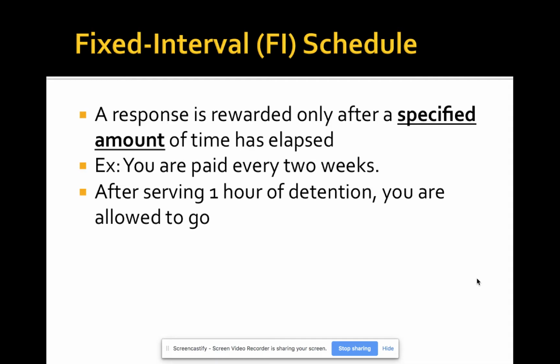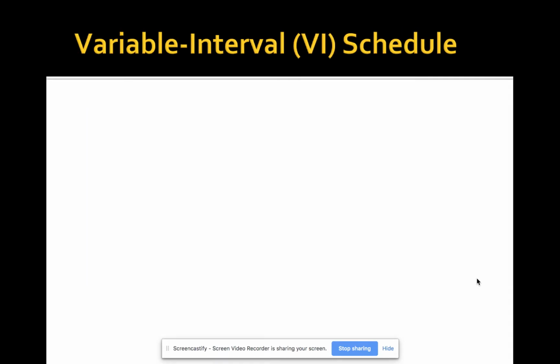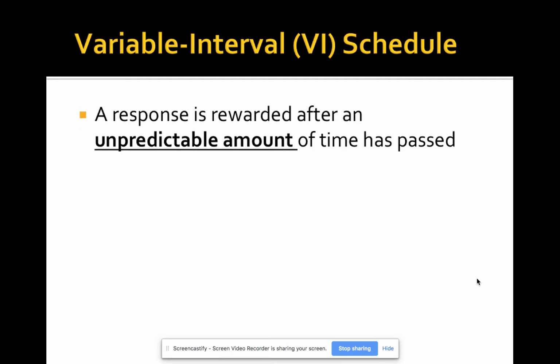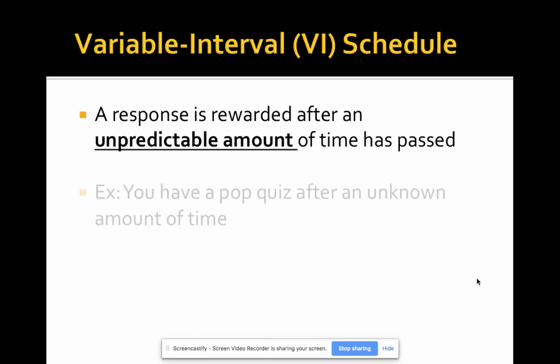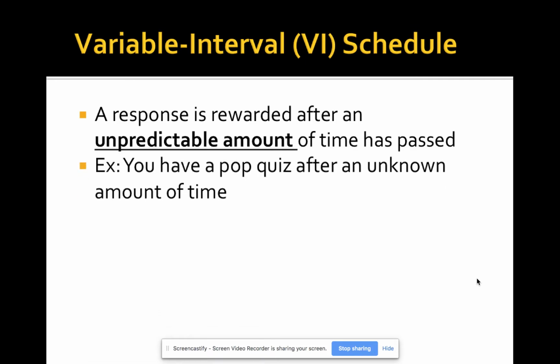Okay, after serving 1 hour of detention, you're allowed to go. So after that specific amount of time, you're rewarded by getting to leave. The last one is a variable interval schedule. That's an unknown amount of time. The best examples for this are going to be fishing or hunting, right? After an unknown amount of time, you might catch a fish, and then it might be 2 hours before you catch another one, and then you might catch another one in 5 minutes.